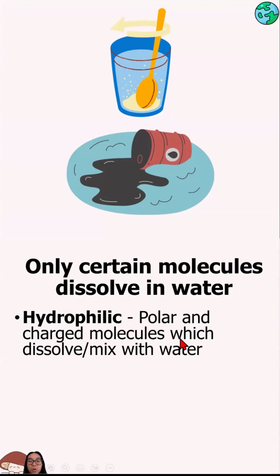And then anything that is polar has these polar bonds. So if you have partial positive and partial negative charges, you're going to mix well with water as well. Water, because it is polar, likes to hang out with other molecules that have some kind of charge. For example, sugar is a molecule that has a lot of polar bonds, and so it has these partial positive and partial negative charges, and it will dissolve really well in water.